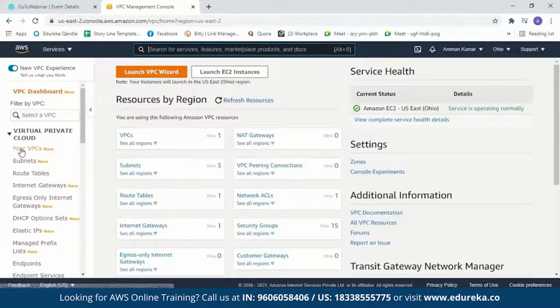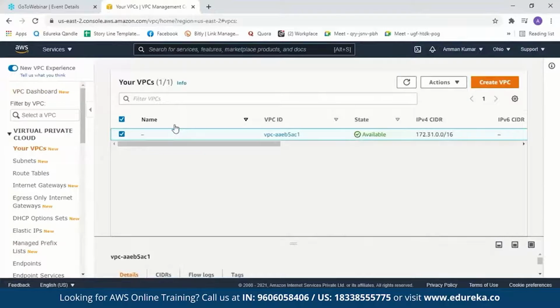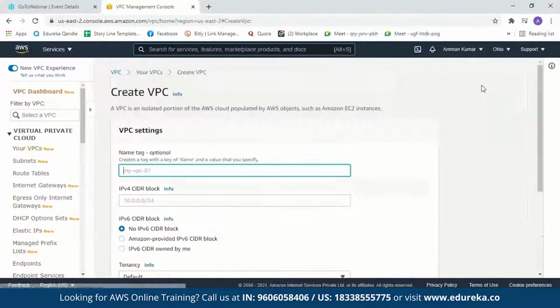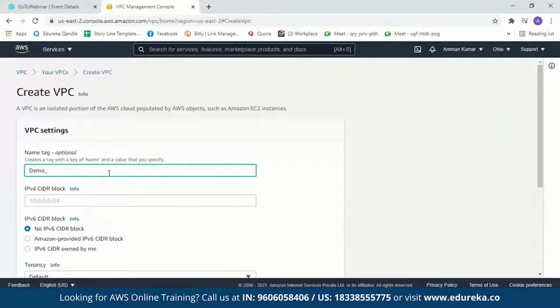Now when you click on your VPC, you can see there is a default VPC, as I mentioned before. It will also have a default subnet inside it. So now let us create our own VPC. So we'll click on create VPC. It will ask us to name our VPC. Let me name it demo VPC.